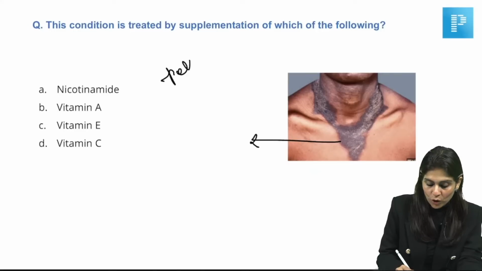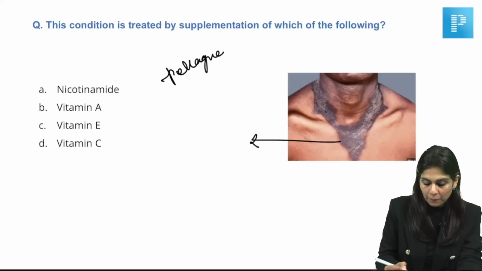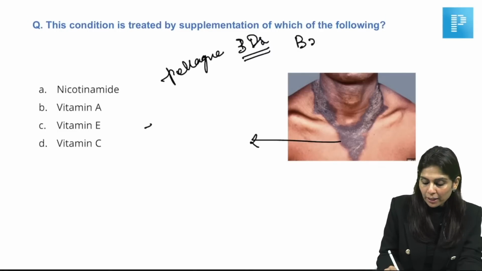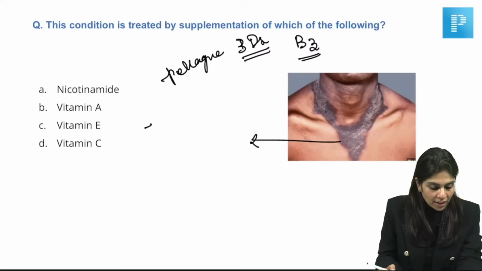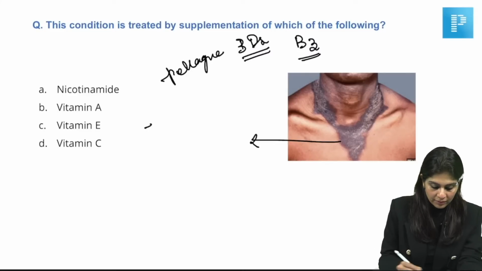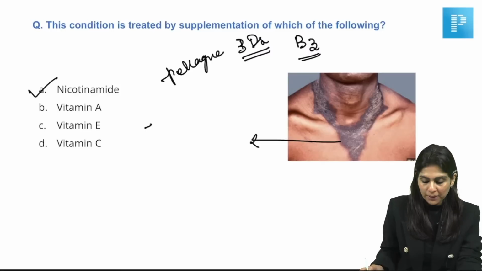And pellagra is caused by niacin deficiency. So, we know pellagra, the 3 Ds of pellagra, diarrhea, dermatitis and dementia, will be caused by the deficiency of vitamin B3 or niacin or nicotinamide. Okay? Yes, the answer is nicotinamide.